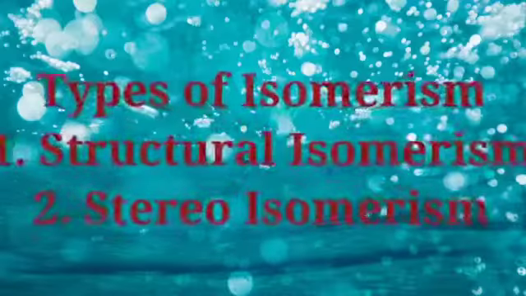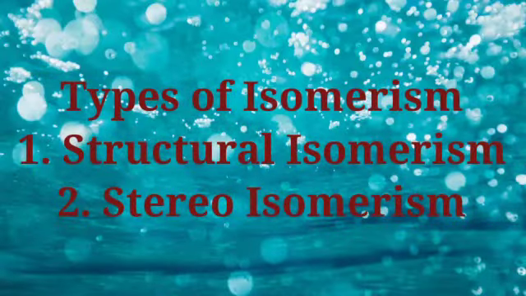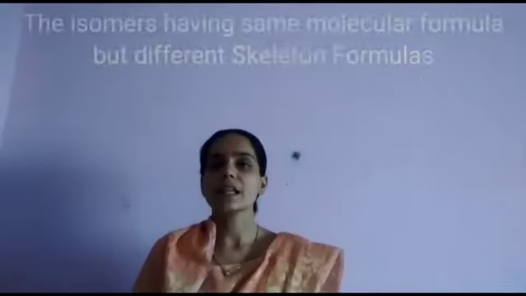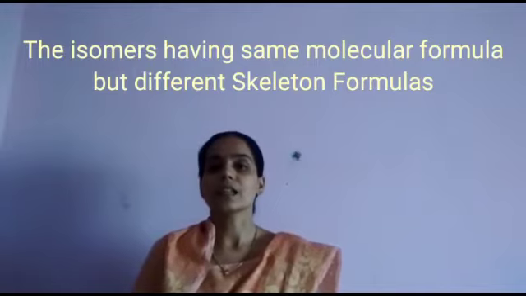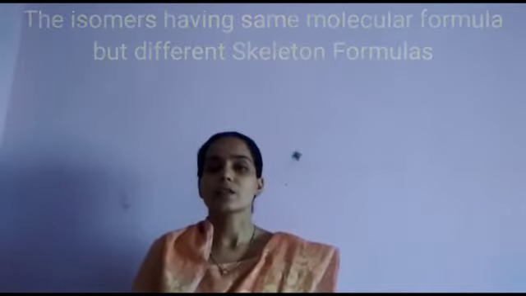Isomerism is classified into two main types: structural isomerism and stereoisomerism. Today we will discuss structural isomerism. The isomers having the same molecular formula but different in the skeleton, different in the structure, are called structural isomers. Now discuss structural isomerism one by one.